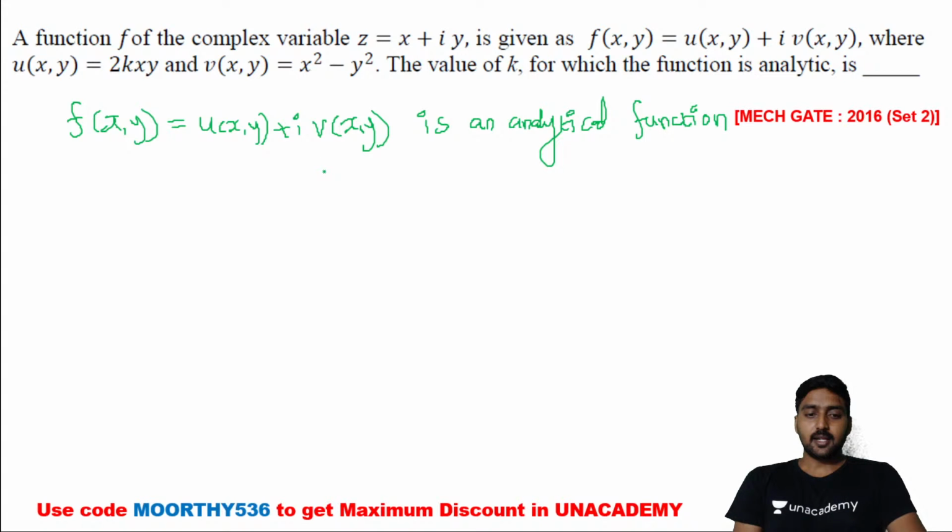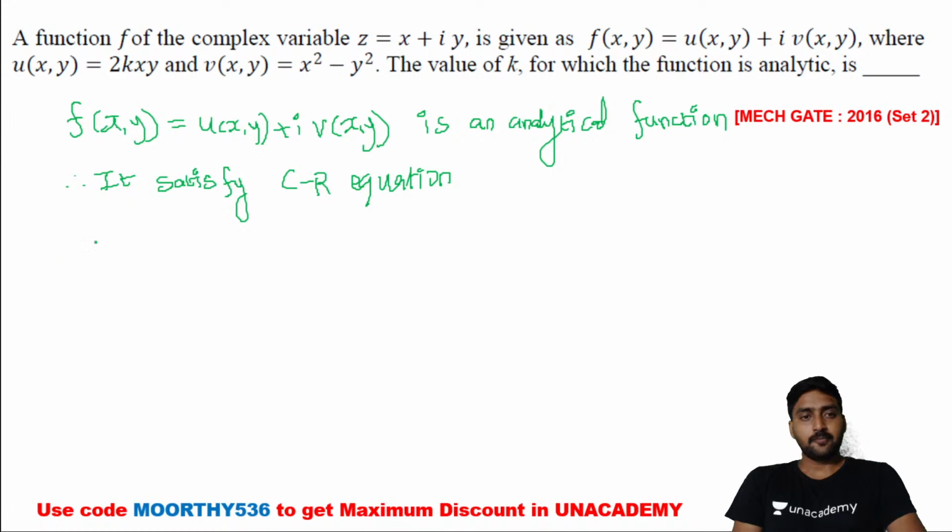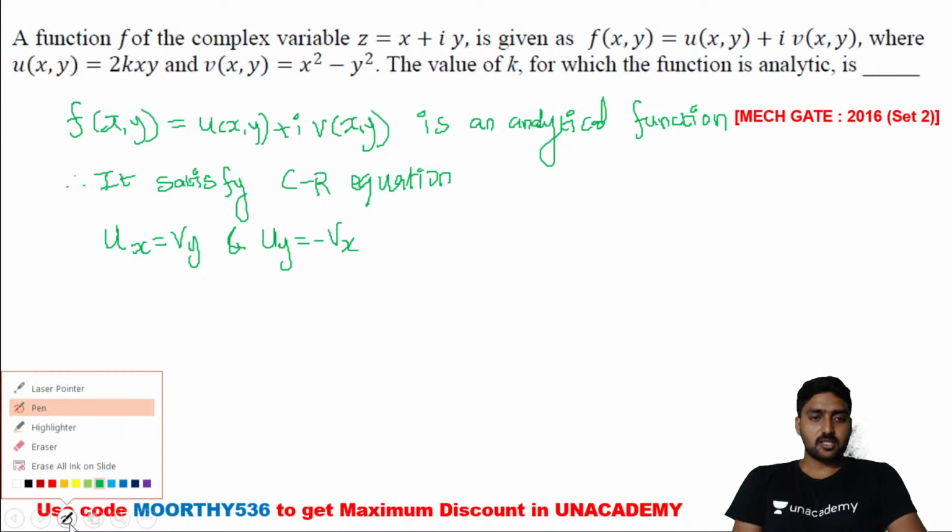Whenever the given function is an analytical function, then it must satisfy the CR equation. Here is it a polar equation or Cartesian? It's a Cartesian equation. It satisfies ux is equal to vy and uy is equal to minus vx, and u and v they are giving in the question itself.